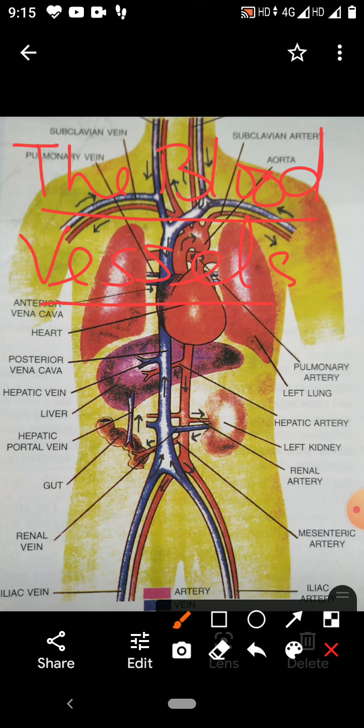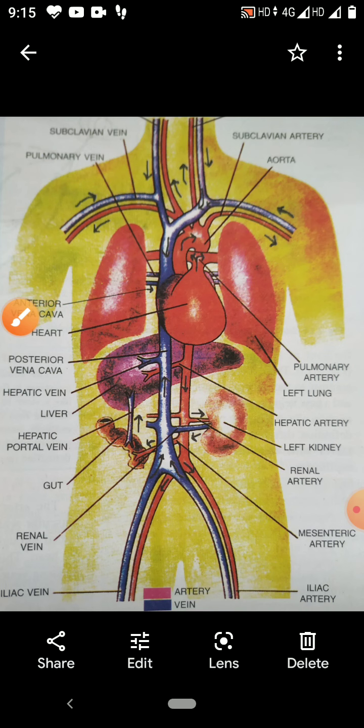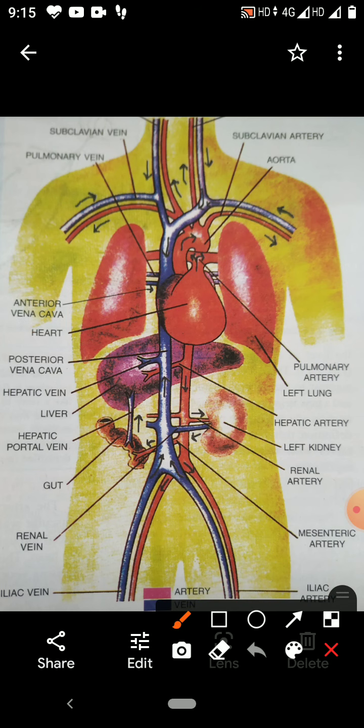Blood vessels are branched tubes which extend from the heart to the different parts of the body. These branched tubes are called blood vessels.